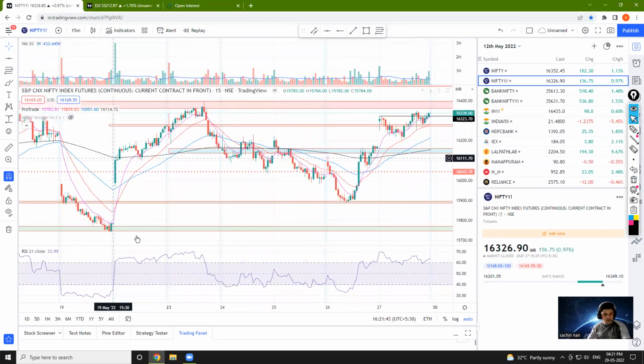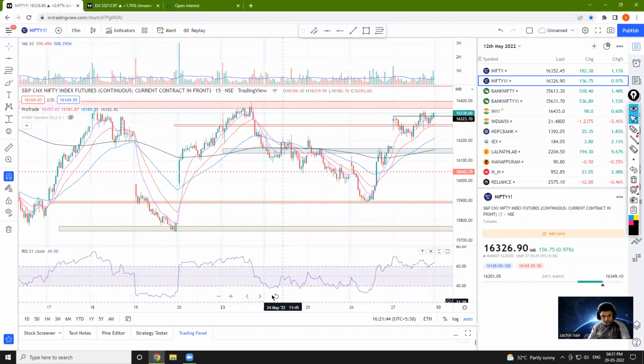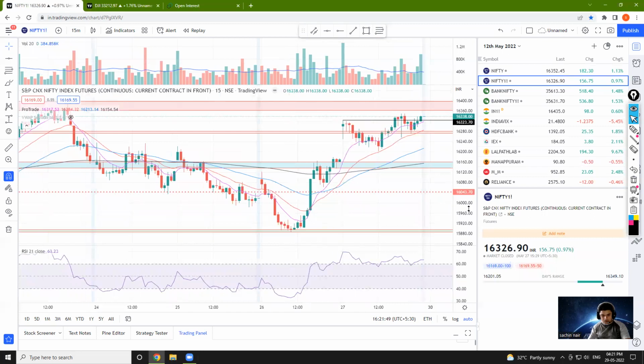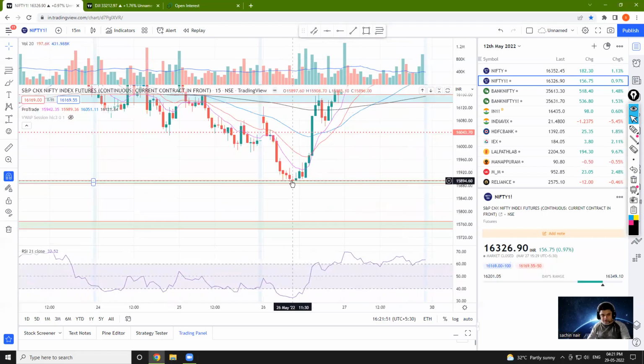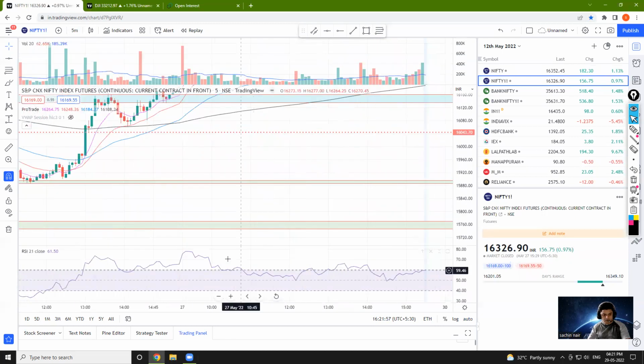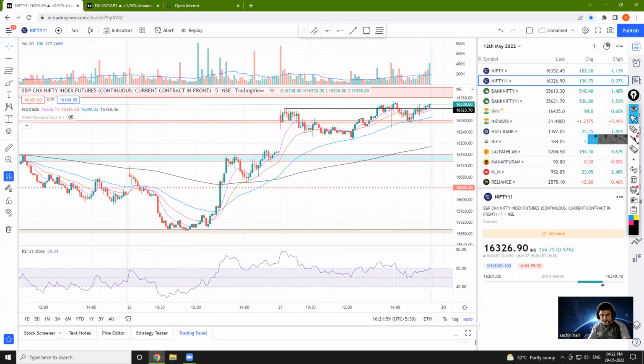Now if I show you the future chart, all our levels are as per future charts. So you can see on Thursday the blockbuster call that we had given was right at this support zone. Okay, I'll just shift it to the 5-minute chart. Okay, so right at this support zone we had given a buy call and directly the price went and hit our flip. Okay, so the levels that I share with you guys are extremely important.